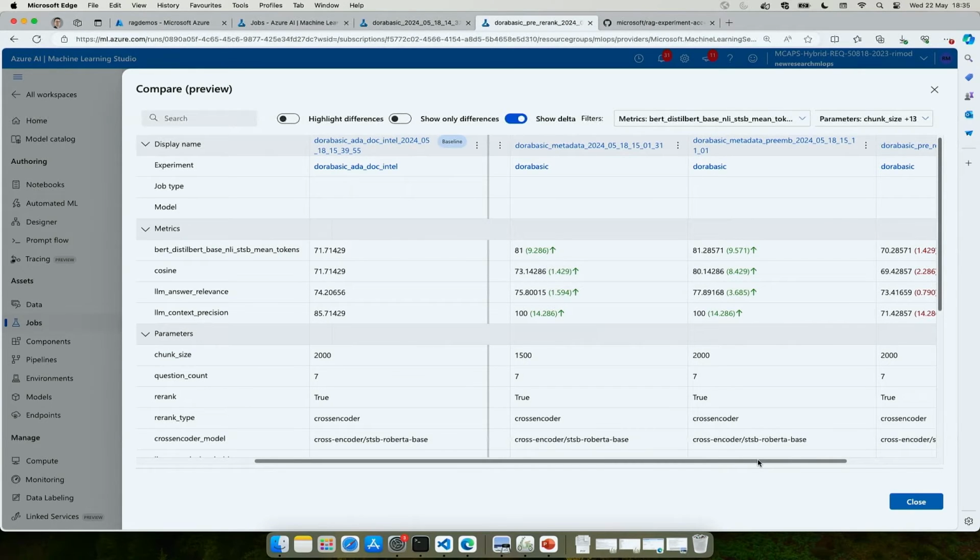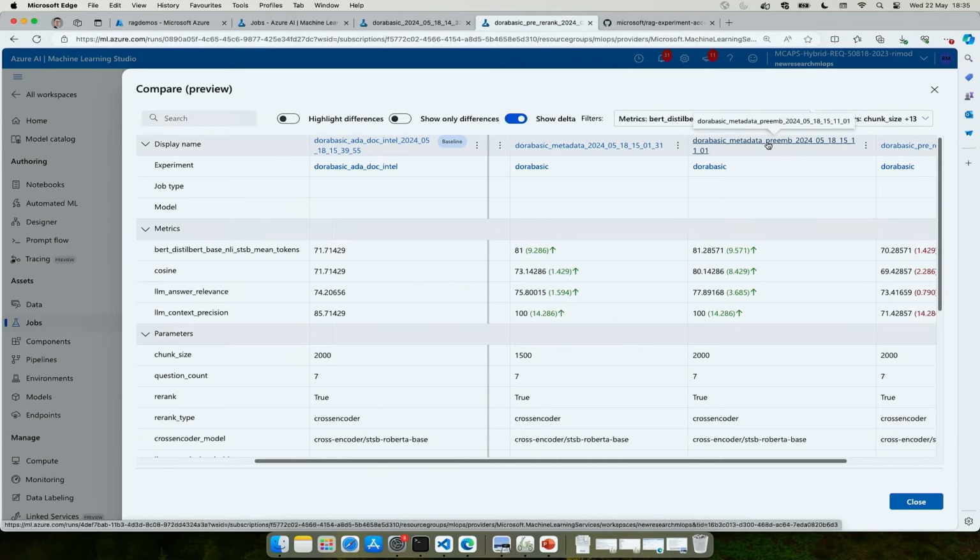I can determine my threshold, the threshold for the metric that I'm looking for. As soon as it crosses that, I'm good with the performance of my application, and I can go to production. So this one gives me the name, which says I have been using metadata, I have been using an embedding model, and I was doing some pre-processing as well.